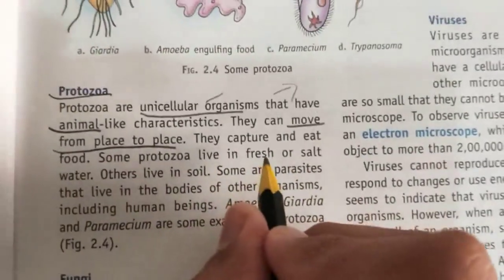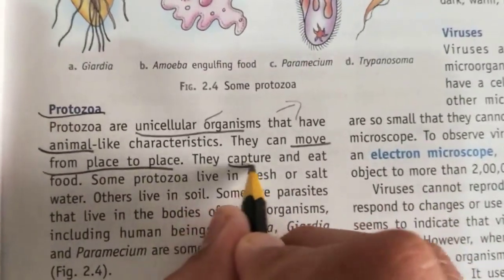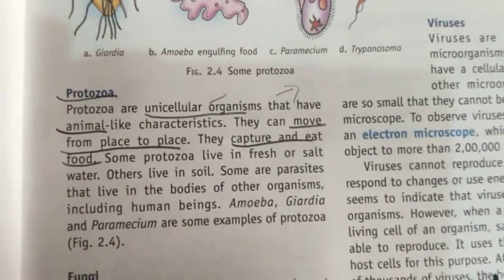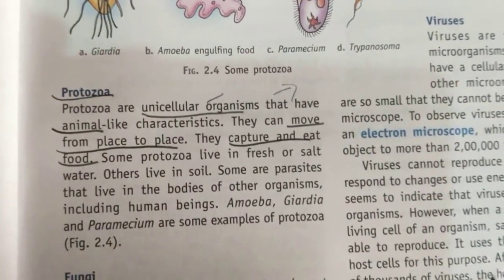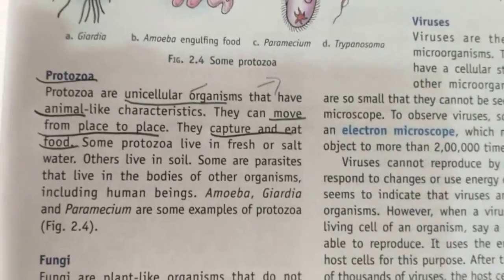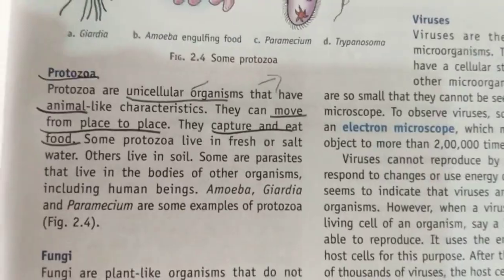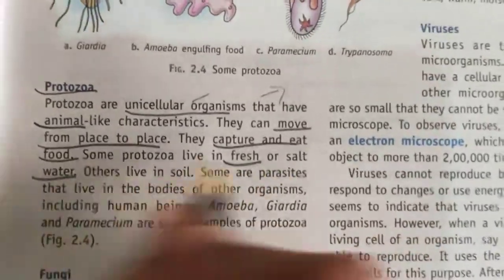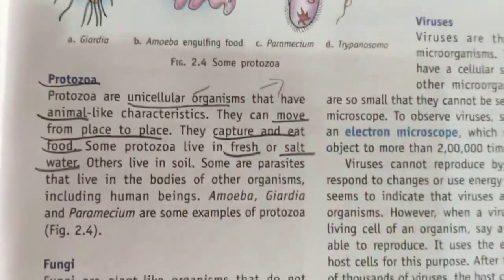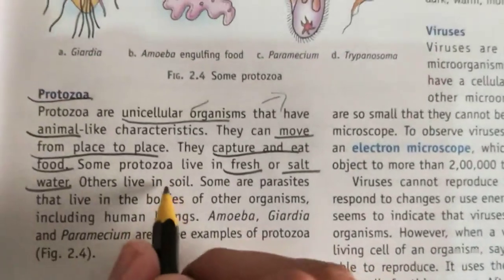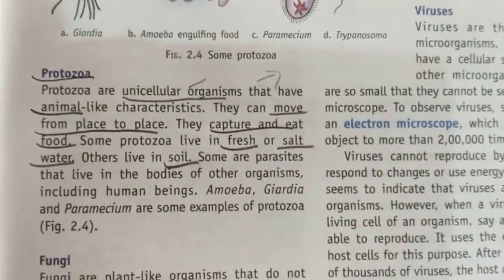It does not produce its own food, it captures and eats the food. So the second concept is that animals don't produce their own food. Like animals, it is also not able to produce its own food. It captures the food and eats the food. Where does it live? It lives in fresh water or salt water. Protozoa is mainly found in fresh and salt water. It can also be found in soil.